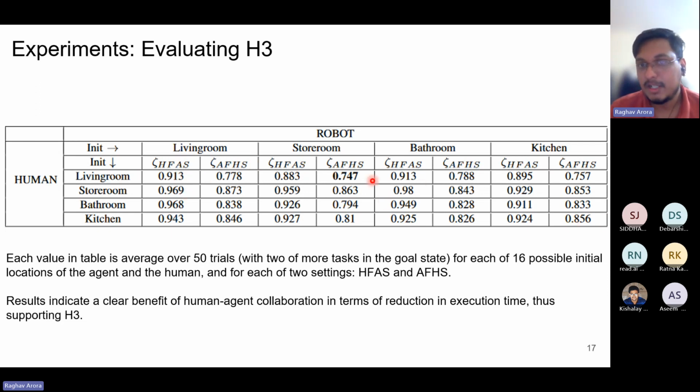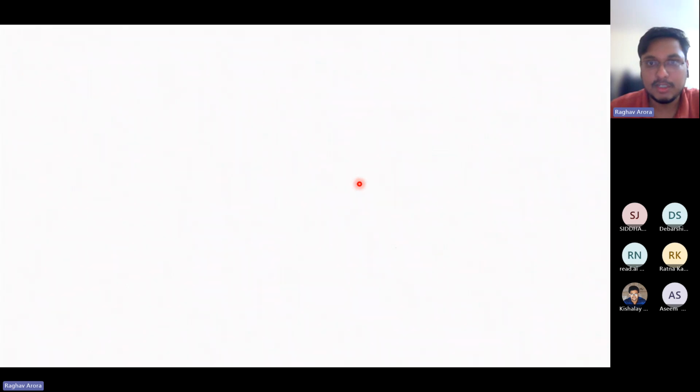The lowest zeta has gone is 0.747, and this is a mean over 50 trials, and because the mean value of zeta is less than 1, we say that collaboration between human and agent leads to effective reduction in cost, and it is better for the environment in terms of the overall time taken by both the actors to complete their task. We also show this in the form of a video.